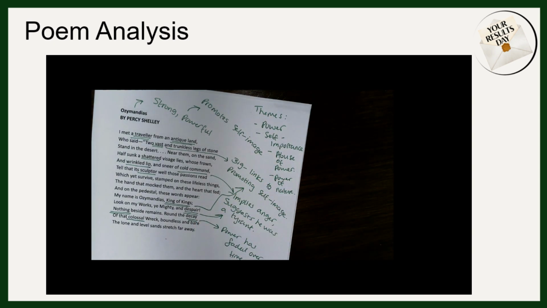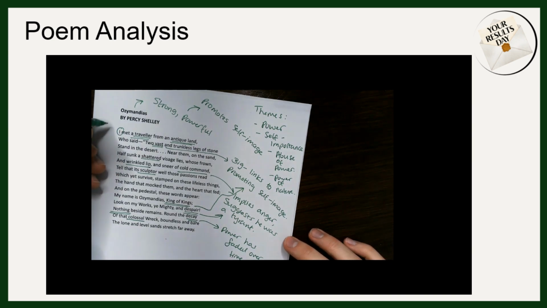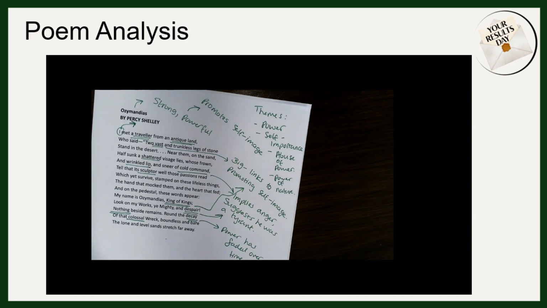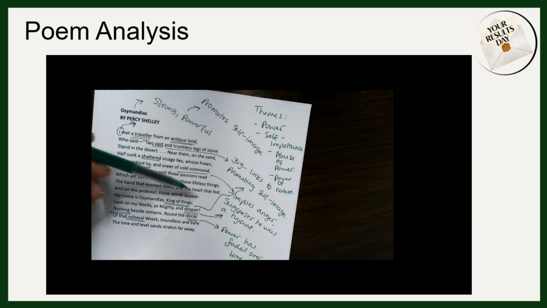For question number 4 then, when we're looking at the perspective and who's actually talking to us in the poem, we potentially have 3 people talking here in a way. The I at the beginning implies that it could be Percy Shelley that's talking to us, or certainly a narrator of his creation. We then have the words that have been regurgitated from the traveller who told the story, and then we have the words of Ozymandias himself, the words that are placed on the statue.